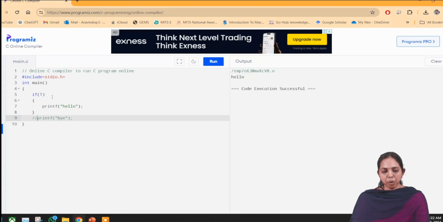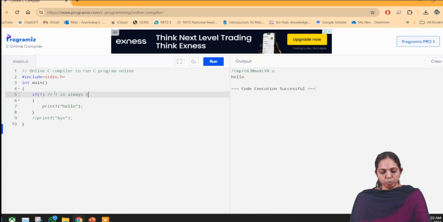Coming to this point, the 1 in if(1) is always true in any programming language. If you want to write a comment in a C program, you can use a double slash. 1 is always true. I said in the syntax, if of a condition: if the condition is true, then only the set of statements will be executed. So this is why I have used 1.